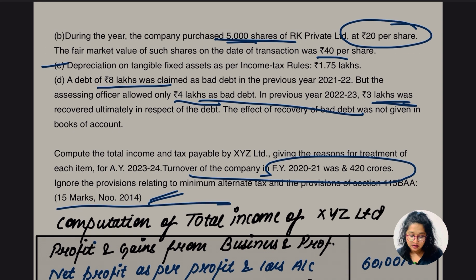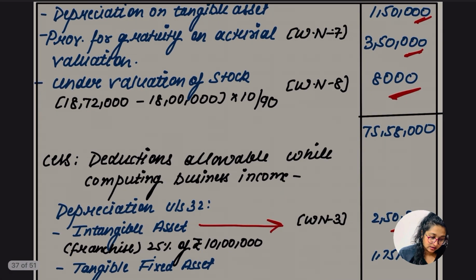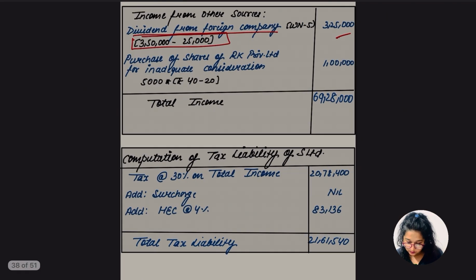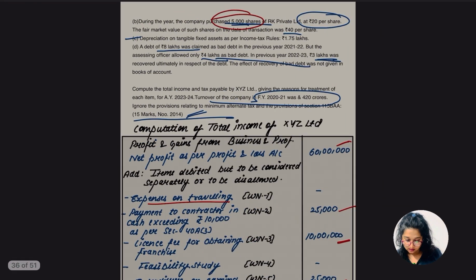During the year the company purchased 5,000 shares. This is also the same thing, right? So we are going to take 40 less 20 into 5,000, which is 1 lakh. Okay, so yes, this 1 lakh is to be reduced. Okay, so yes, we have done most of the points.